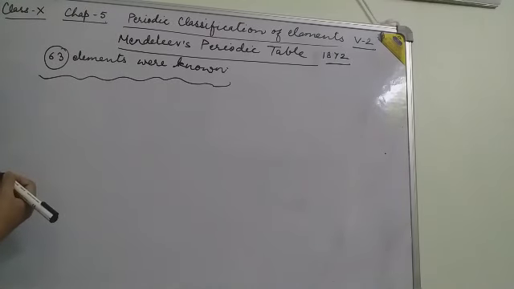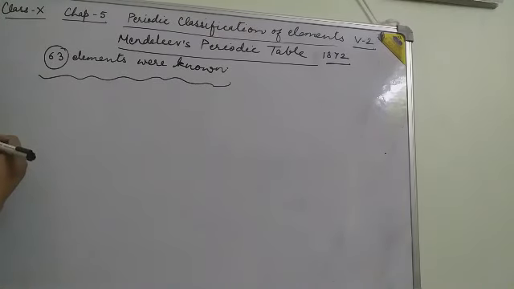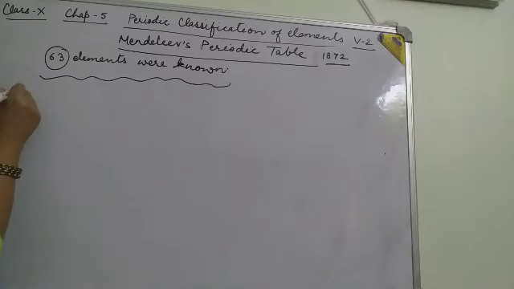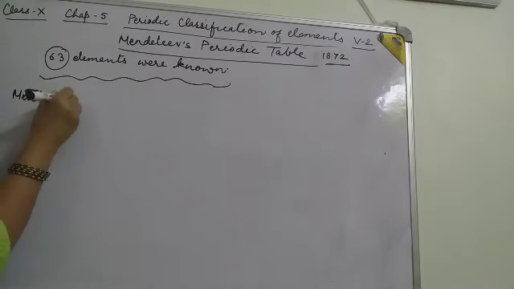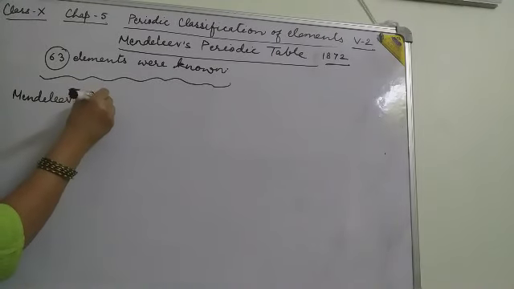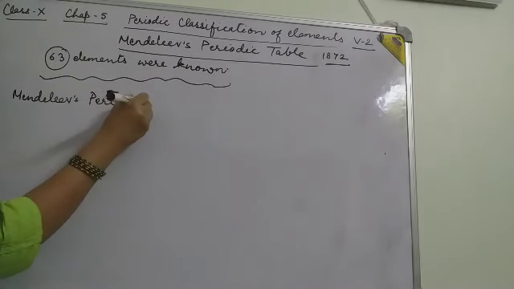There are many features in Mendeleev's periodic table, but first of all, what is Mendeleev's periodic law?